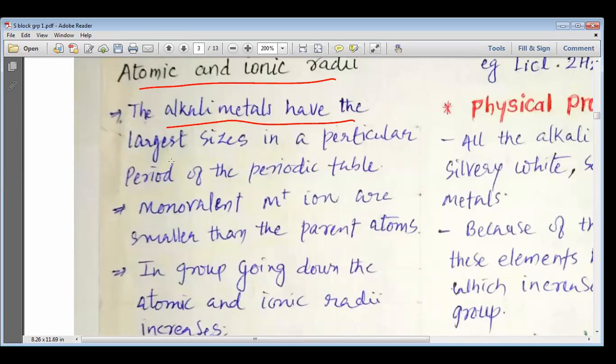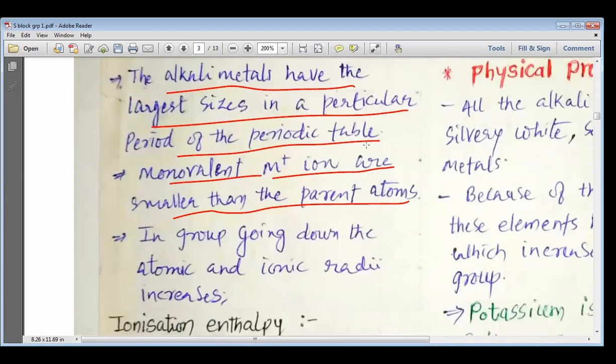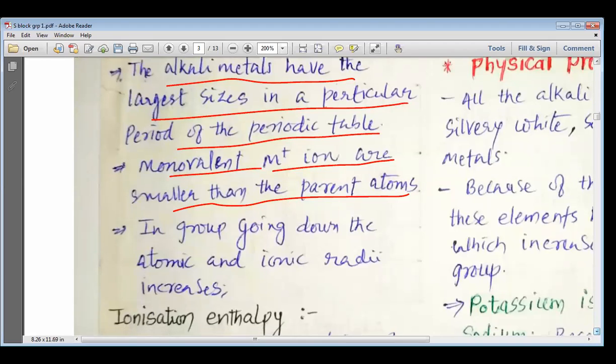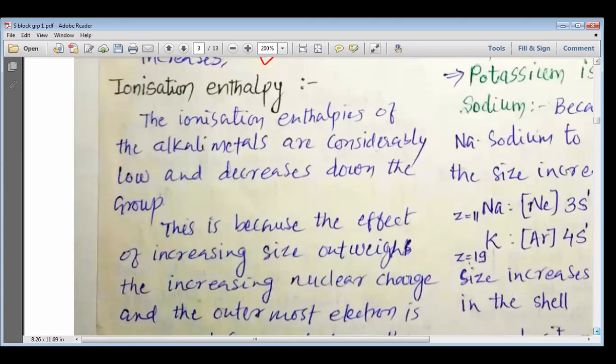The alkali metals have the largest sizes in a particular period of the periodic table. Monovalent M+ ions are smaller than the parent atoms. So please remember that whenever a positive ion is formed, it has a smaller size than the parent atom, and that is why here also, the monovalent M+ ion is smaller in size. Going down the group, the atomic and ionic radii increase, because new subshells are being added, and that is why the size increases.